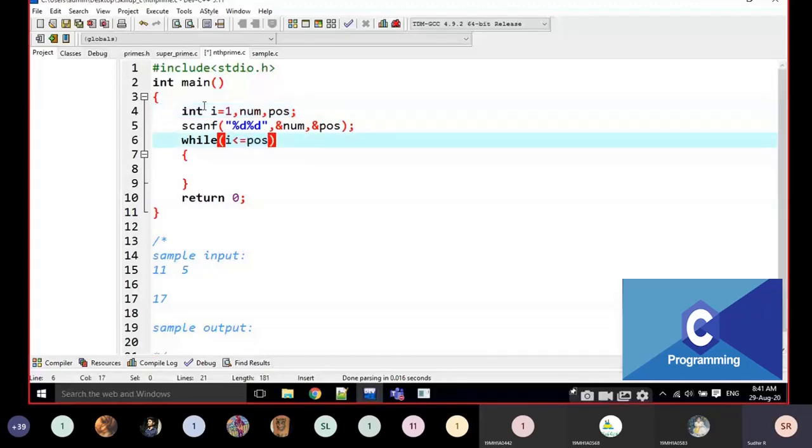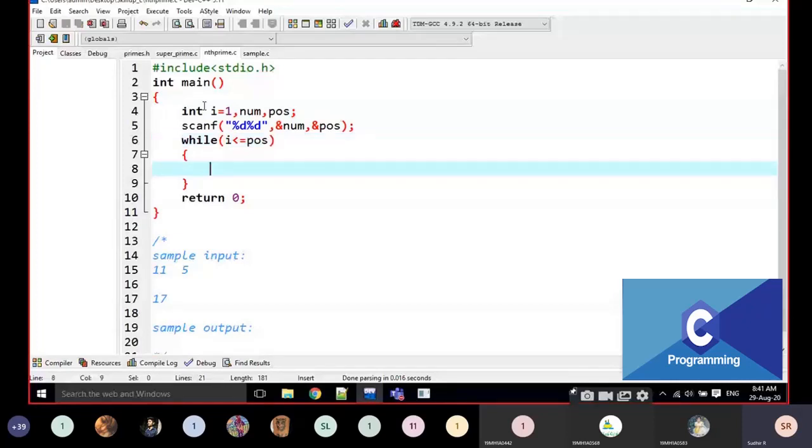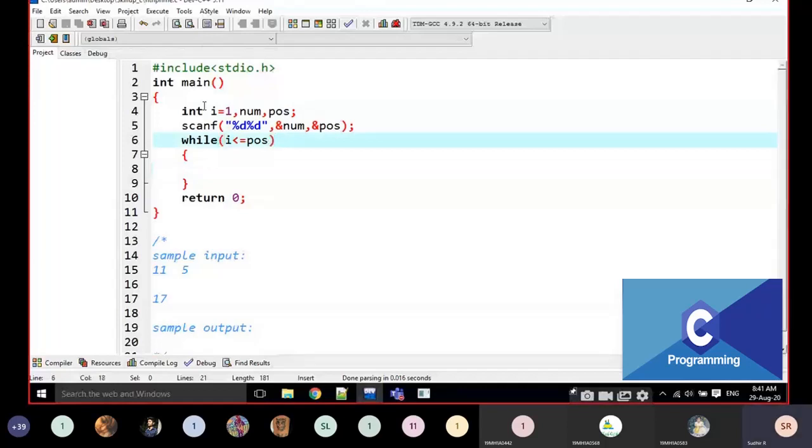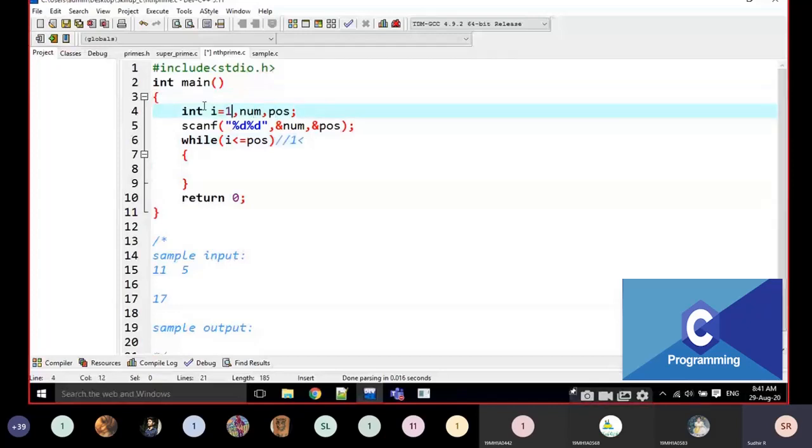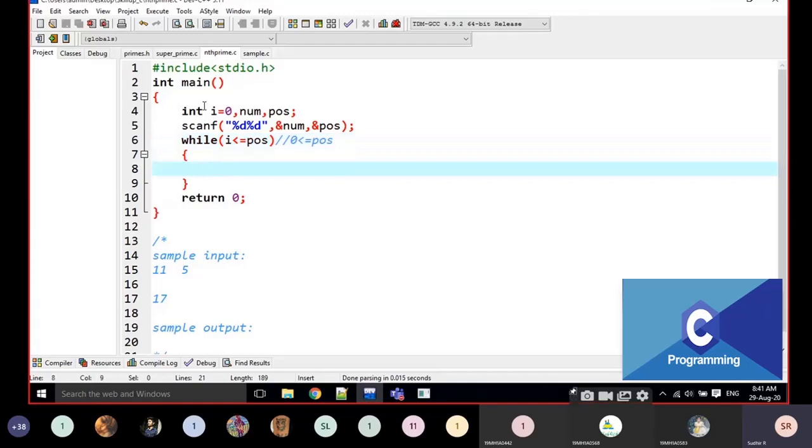I am going to repeat this one. While i is less than position. What is the i value here? The i value is 1. For example, it is not 1. i is going to be treated as 0 here. For example, 0 is less than or equal to position. 0 is less than or equal to position. Now I am going to work here.